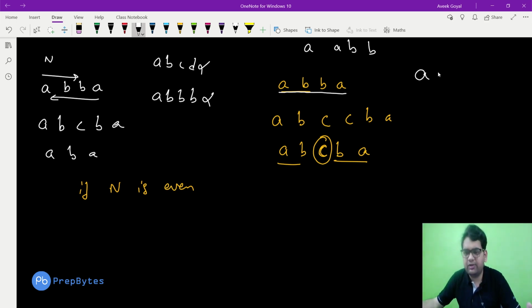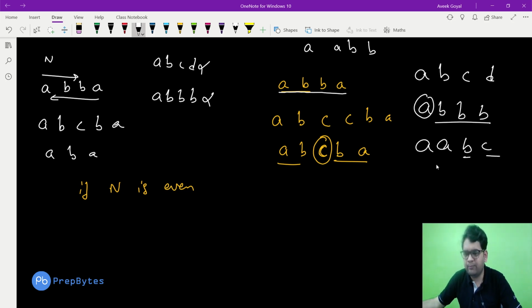Very simple. If the characters are not occurring an even number of times, for example A is occurring one time and B is occurring three times, or A is occurring two times but B and C are occurring one time, this is not even. The length is even, but the characters are not occurring an even number of times. We cannot make such strings palindrome strings.